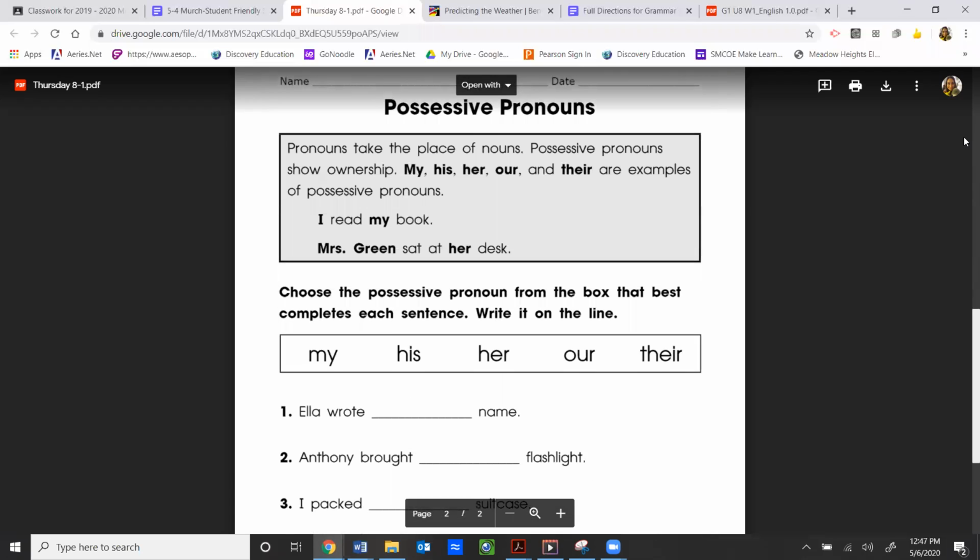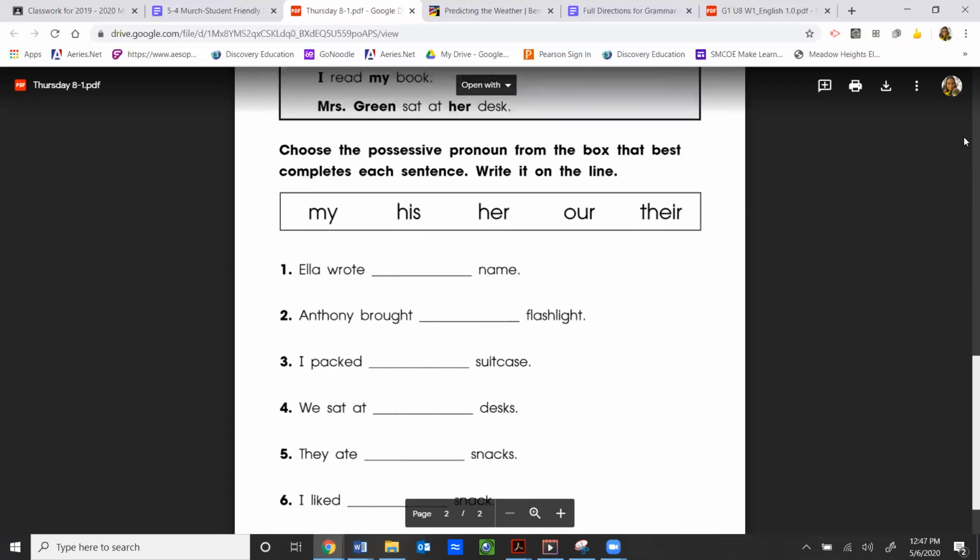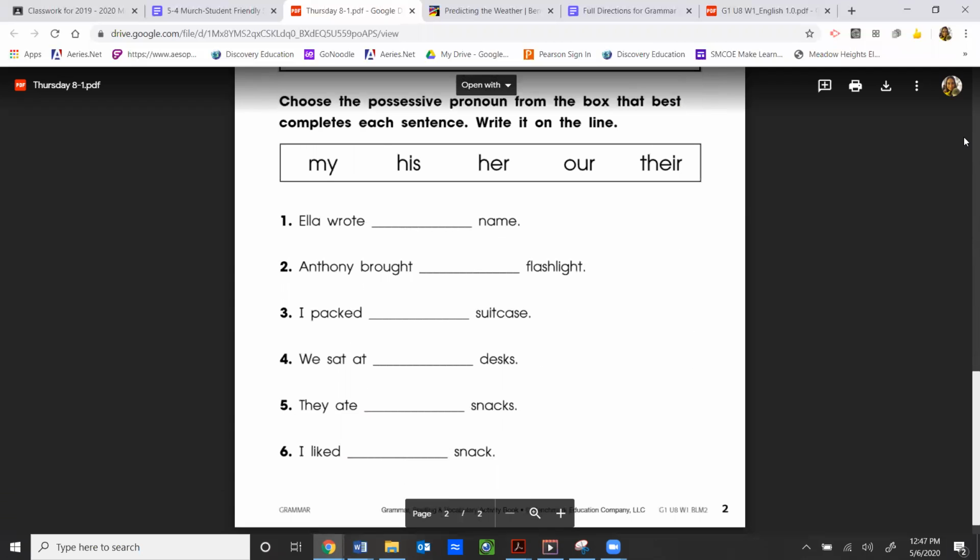So we're continuing with possessive pronouns. And examples of possessive pronouns are my, his, her, our, and their. And remember, they take the place of nouns and show ownership. So here we go.